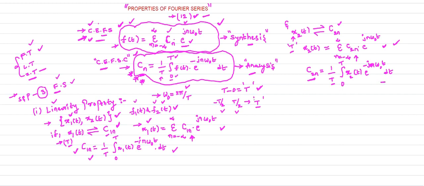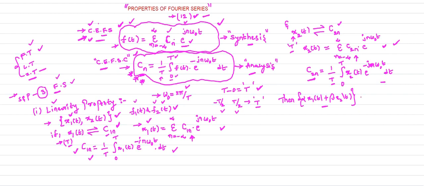So if x1 of t is having c1n and x2 of t is having c2n, then the linearity property states that the linear combination of your x1 of t and x2 of t, alpha x1 of t plus beta x2 of t.